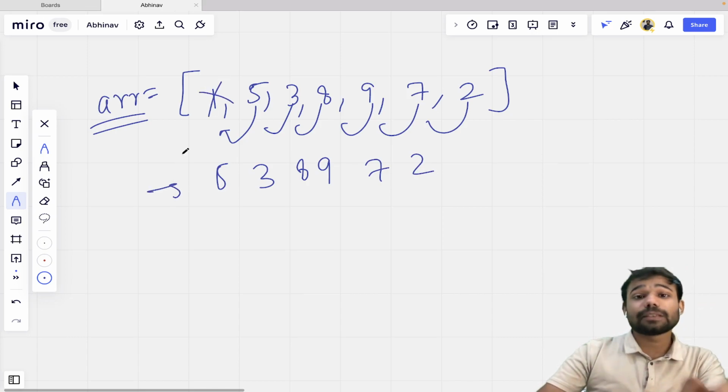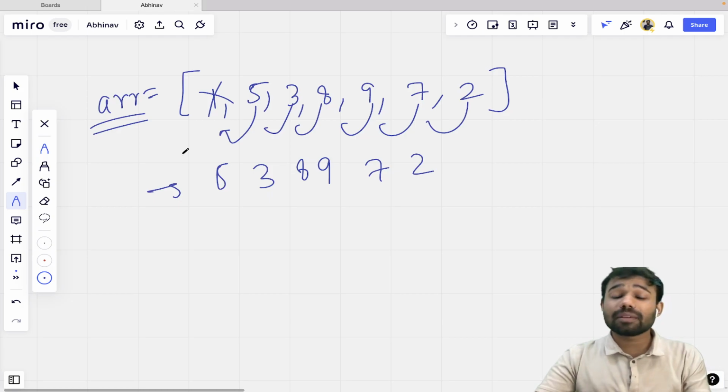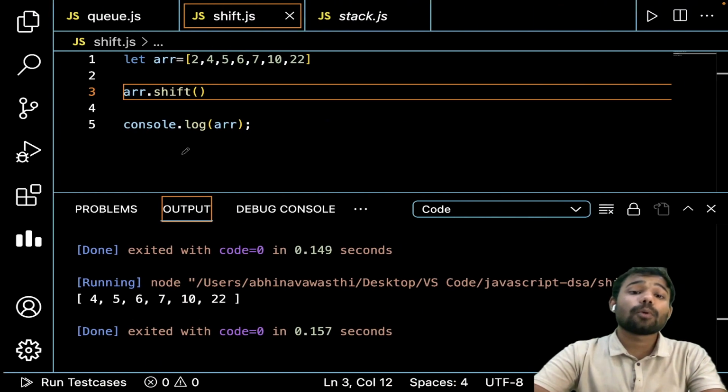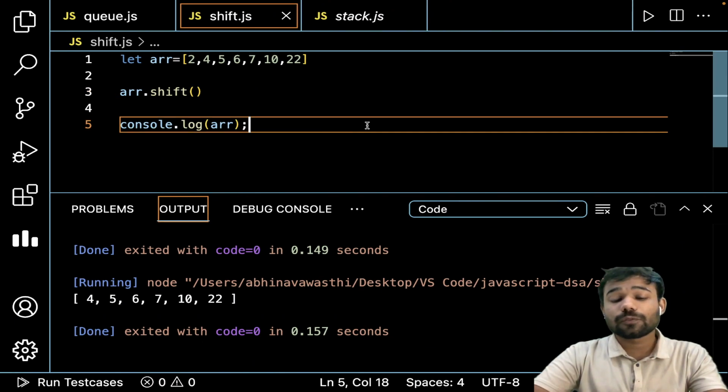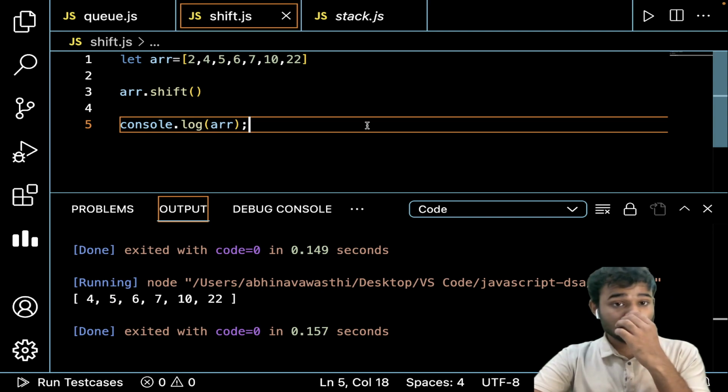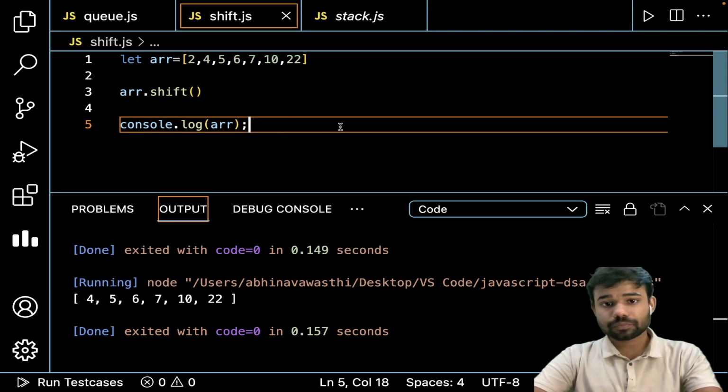So this shift function is basically used here also in the implementation of queue. तो queue के implementation में ये shift function का भी बहुत ज़्यादा रोल होता है और हम इस shift function को भी यहाँ पर यूज करेंगे. ठीक है, ठीक है.